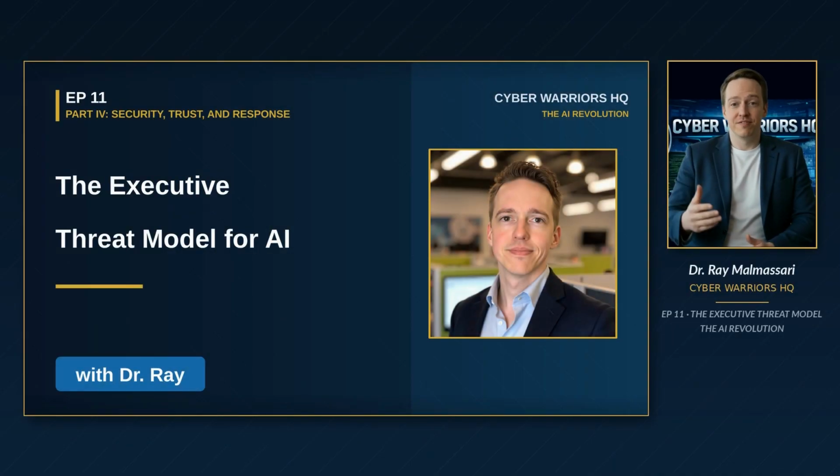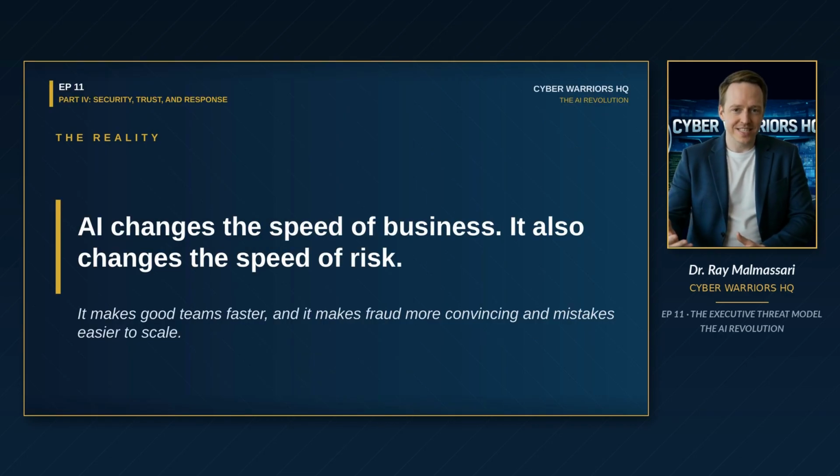AI changes the speed of business. It also changes the speed of risk. It makes good teams faster. It also makes fraud more convincing, makes mistakes easier to scale, and makes bad decisions harder to walk back.